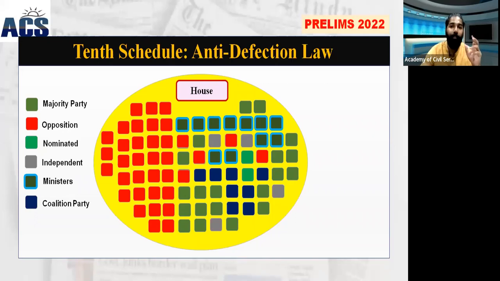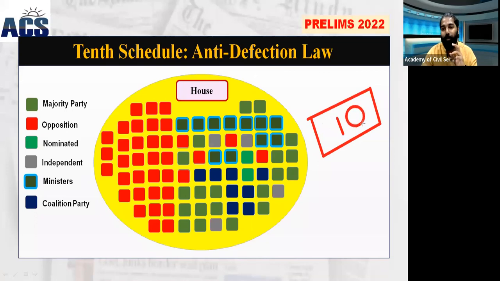Even to remember this schedule, the 10th Schedule, you can remember it by a currency name, 10 rupees. I'm just making a drawing here in a digital way. I don't know whether it will be okay or not. You can imagine this is a 10 rupees note. There is no rupee symbol here, but anyway, I will draw the rupee. You can imagine it as rupees 10.